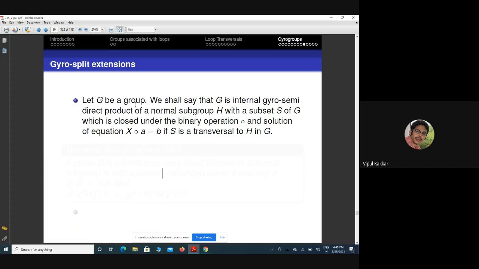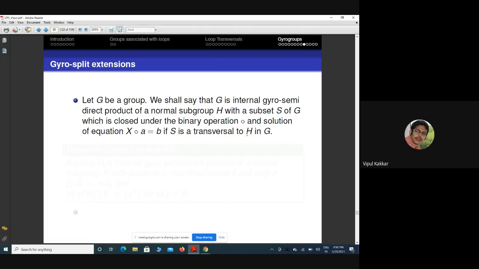In that manner, we can define the internal gyro semi-direct product of a normal subgroup with a subset S, where S has the property that it is closed under the binary operation ∘. Recall that x ∘ y is equal to y inverse x y square, and the solution exists inside S whenever I take x and y inside S, and S is a transversal to H in G.